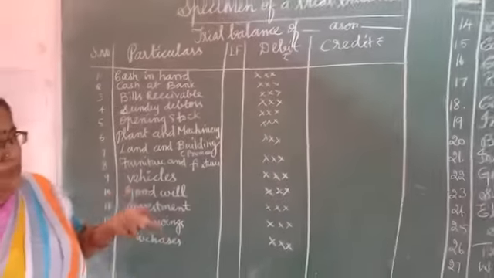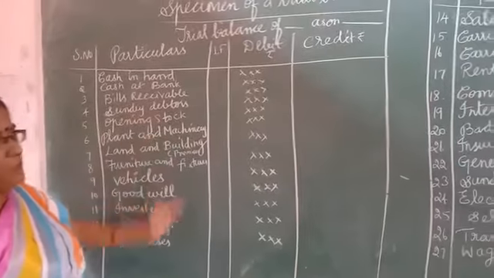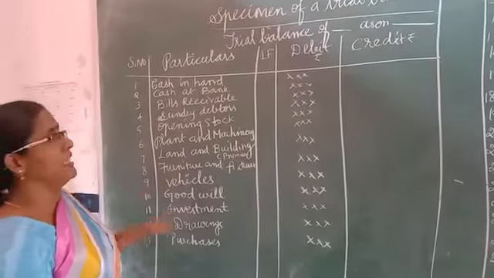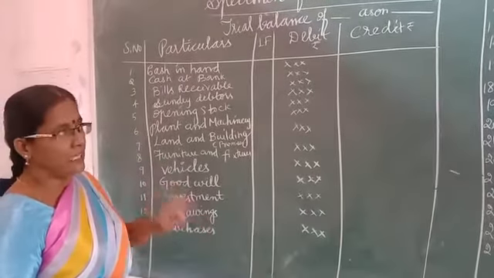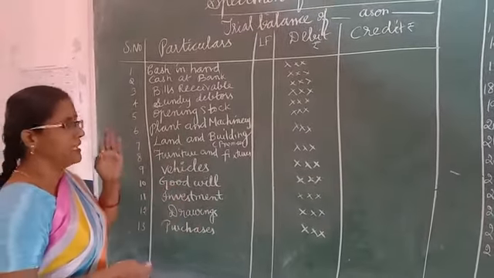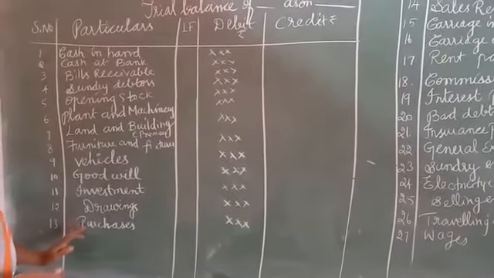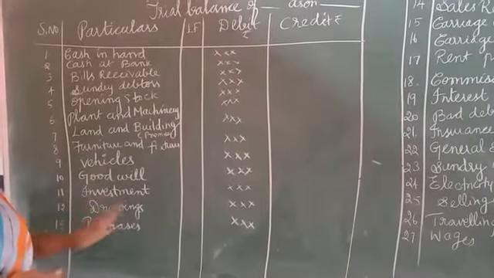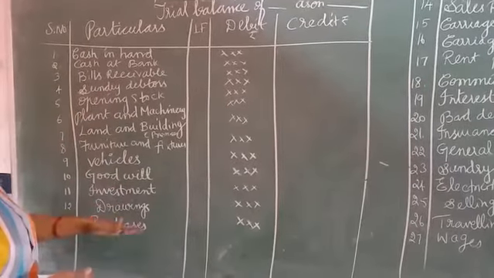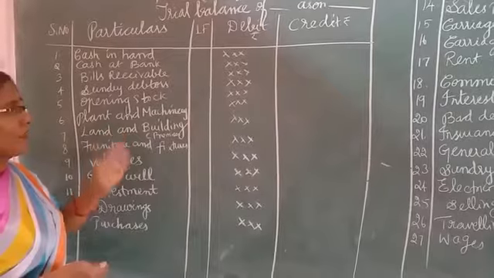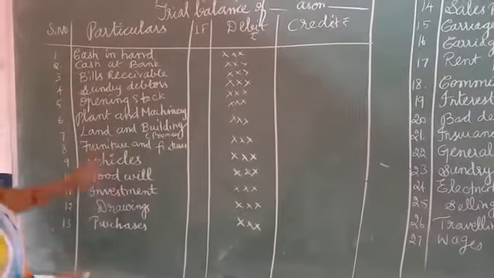Whatever the illustration sums, we can go through them. Before that, we must be conversant with the format. Then only it is easy for you to do the sum. Because this chapter is very easy. Even a slow learner can do this. It is a very easy thing. You should just learn the format by heart. In due course, you will be very happy to do that. You will know which account to debit and which account to credit, and it is easy for you.